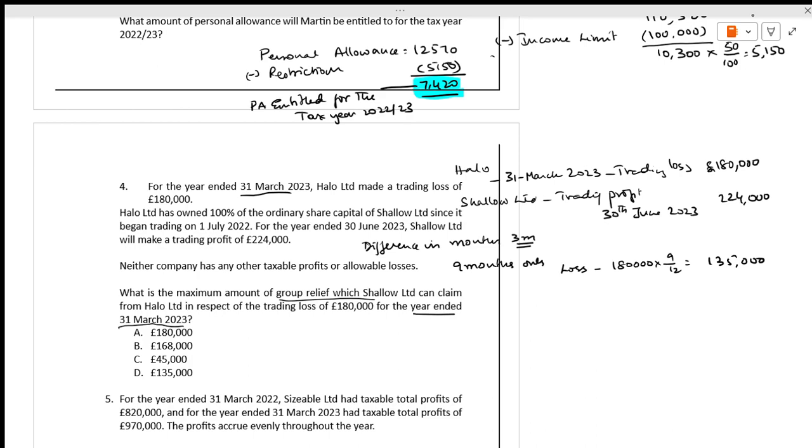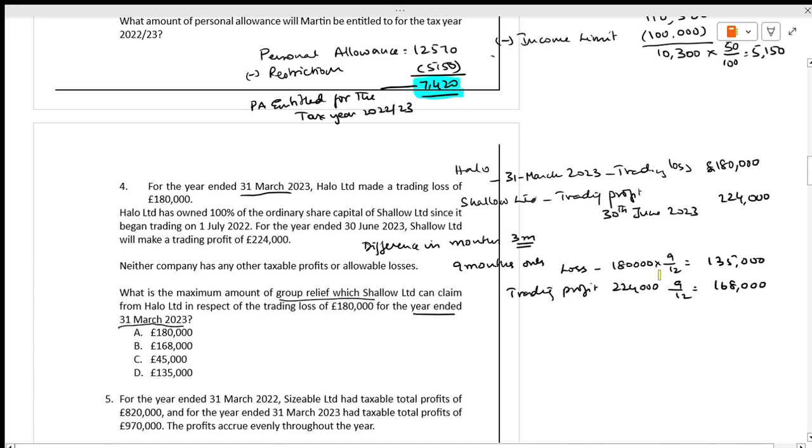It comes to 135. The trading profit is 224 times 9 divided by 12, which is 168. See, how much is the maximum loss? There are two different ways of understanding.